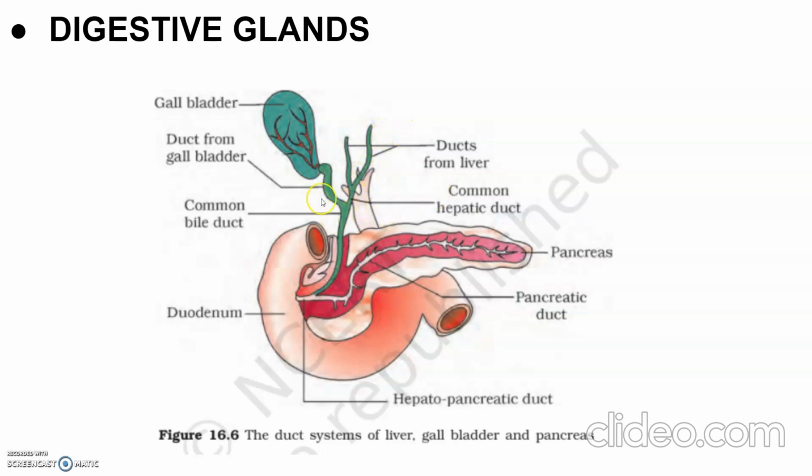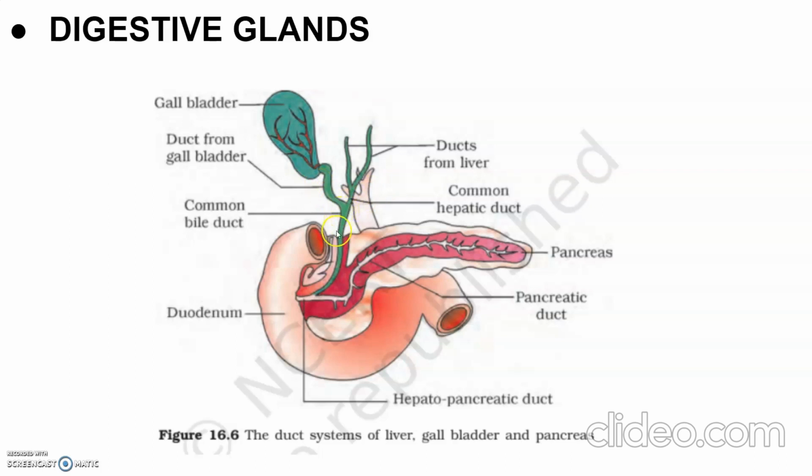The bile, which is secreted by the hepatic cells, passes through the hepatic ducts. You can see here the hepatic ducts. These hepatic ducts carry the bile, which is stored and concentrated in a thin muscular sac called the gallbladder. See the position of the gallbladder. The duct of the gallbladder is the cystic duct, which along with the hepatic duct coming from the liver,